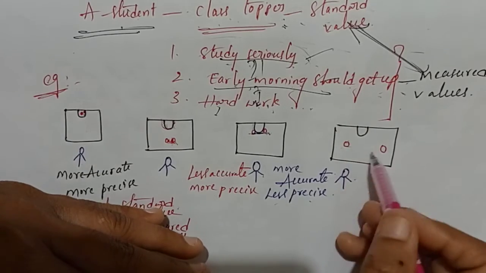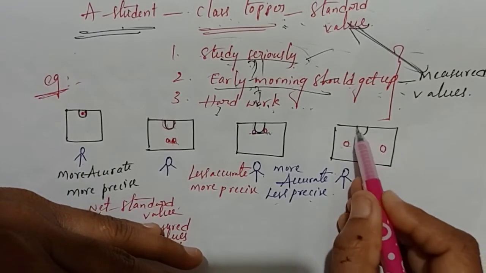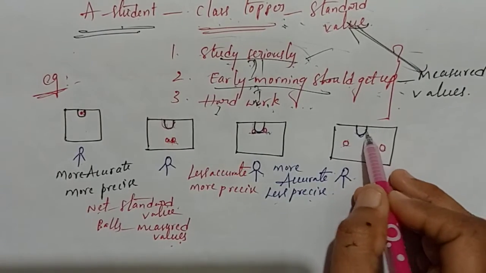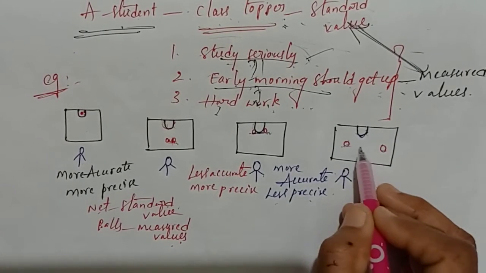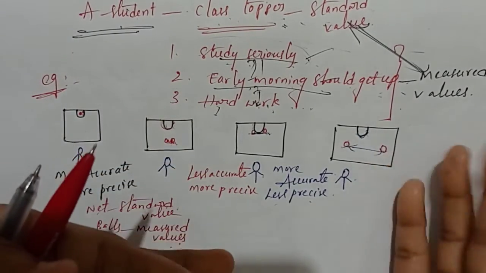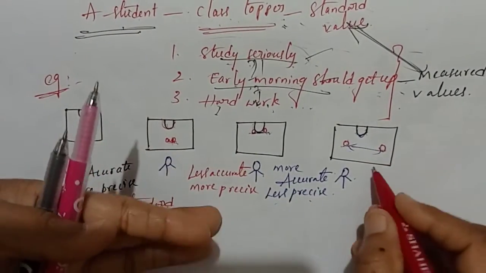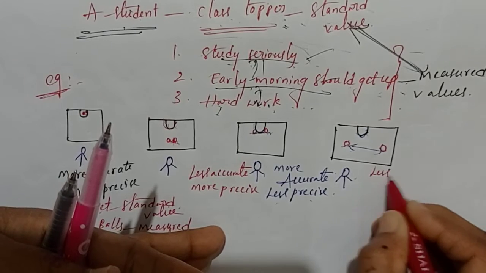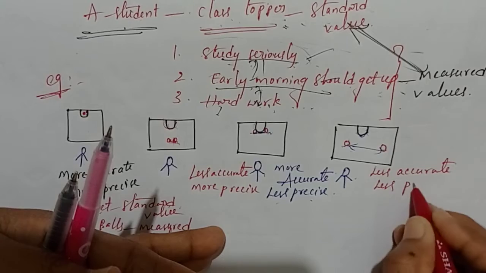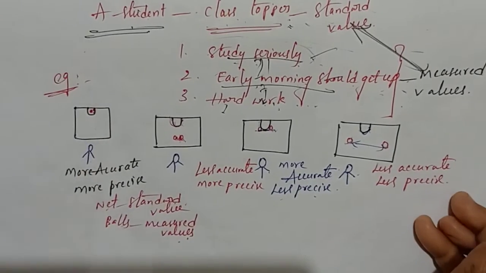Here these two balls are not closer to the target. This is the standard value. Net is the standard. Not closer to the standard. And between these two balls, there is more gap. That means not closer also. That means no precision, no accuracy. Correct or not? That means less accurate, less precise. Are you following? Four examples I gave you.